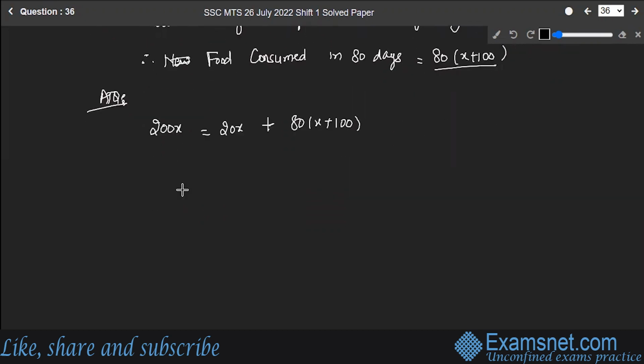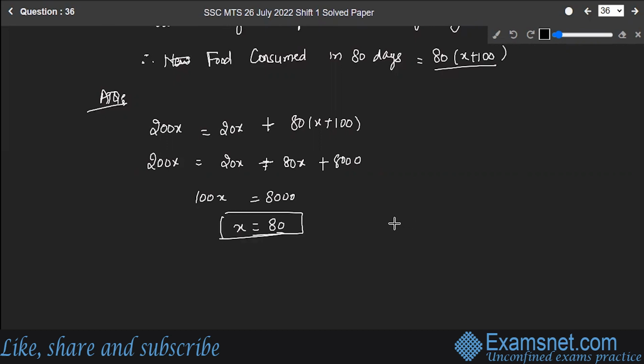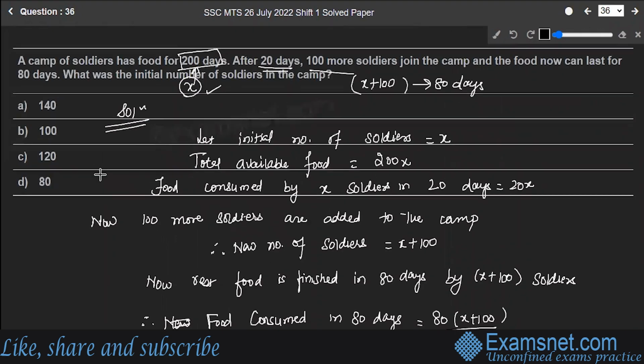Let's open up the brackets now. So 200x is equal to 20x plus 80x plus 8,000. So this will make 100x equal to 8,000, or x is equal to 80. So that means the initial number of soldiers was equal to 80, right? This is our answer. Let's check with the options. Option D is the correct answer to the question.